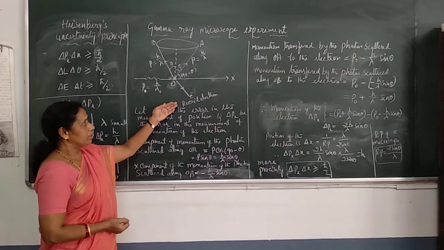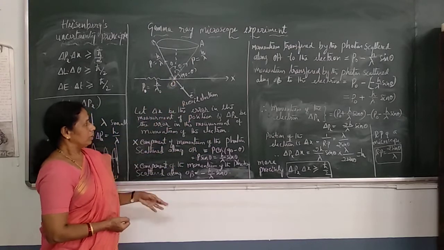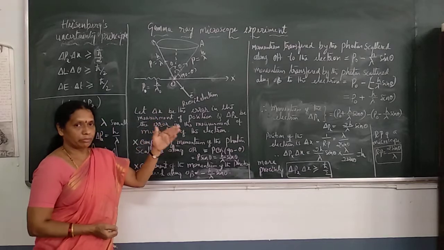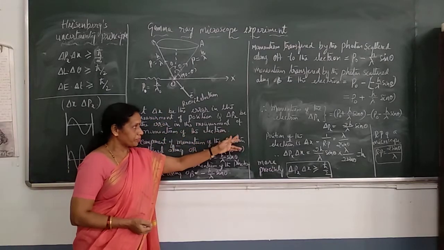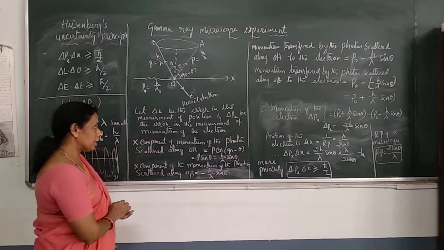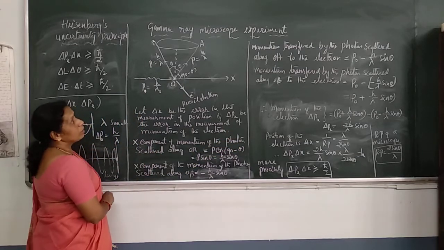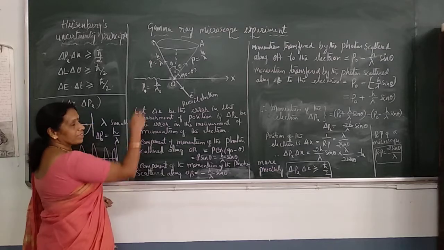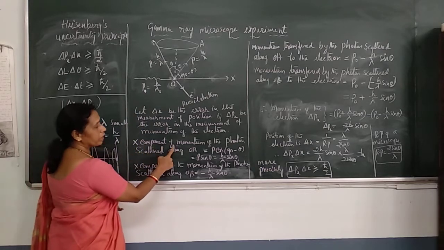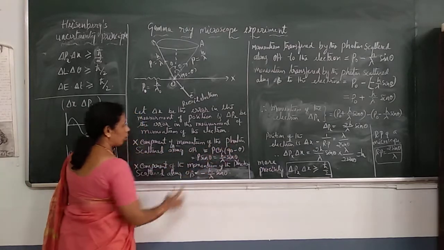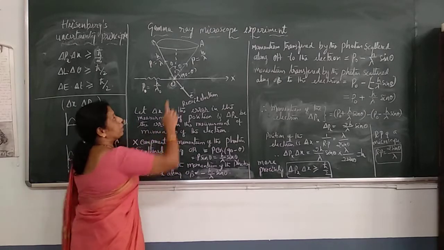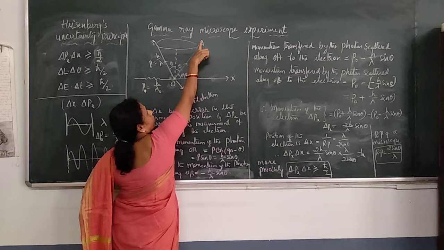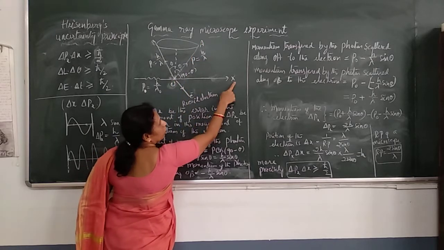Electron recoils in this direction. Delta x is the error in the measurement of the position of the electron, delta px is the error in the measurement of the momentum of the electron. Now, to find the x component of the momentum of the photon which is scattered along OA. Actually, it scatters along OA, and the x component is along OX.